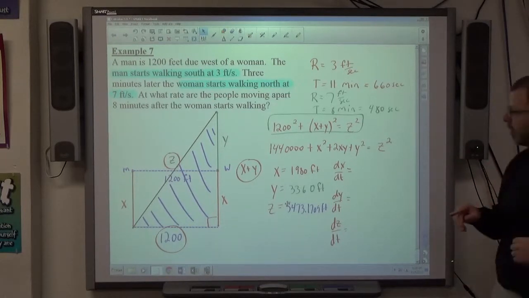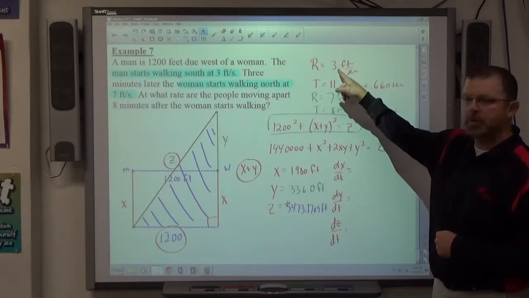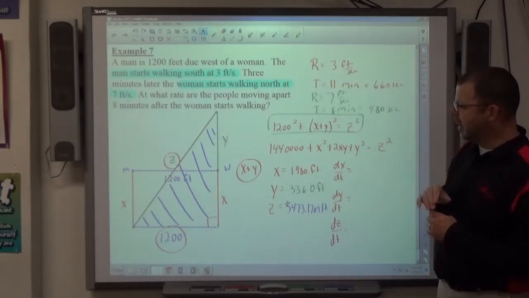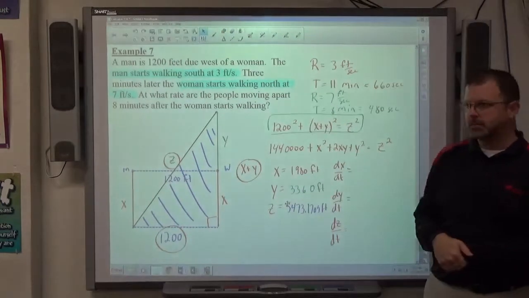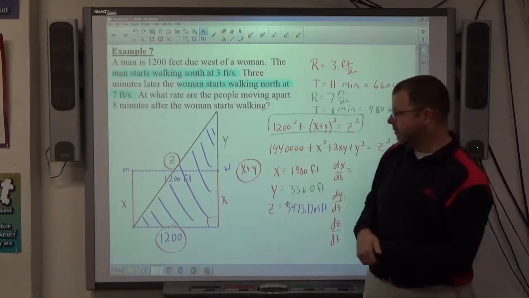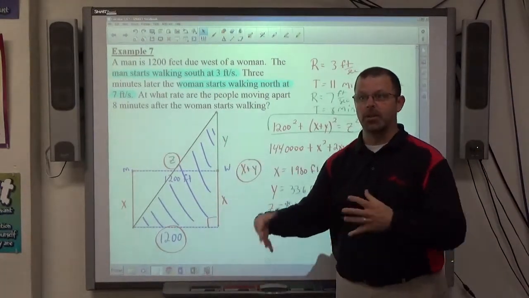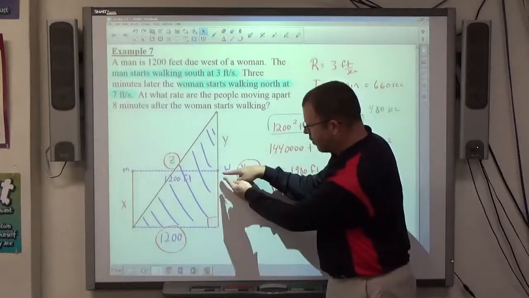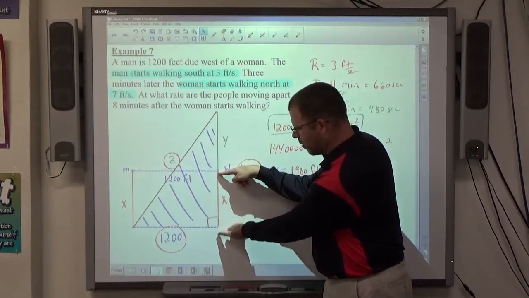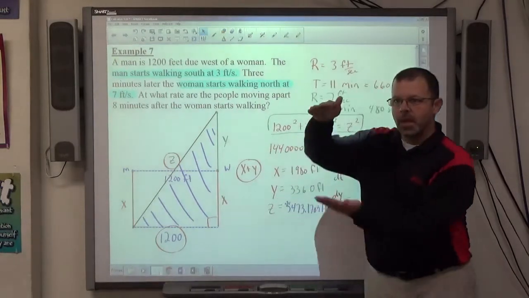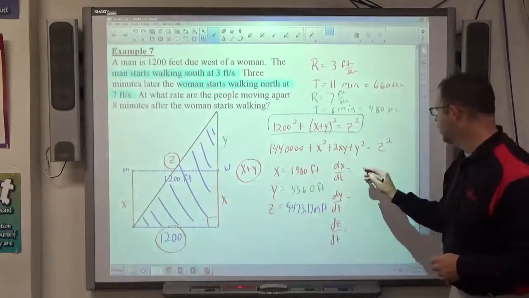So let's start with dx over dt. dx over dt is the speed of the man, which is 3 feet per second, right? Negative? Is his dimension getting bigger or smaller as he walks that way? It's getting bigger, right? He's walking away from the woman, right? So from here, he's going in a negative direction. That's what you might be thinking. But what you're going to ask yourself is as he's walking, does this side get smaller or bigger? That's how you make that decision. So x, as he walks, is getting bigger. That makes his rate positive 3 feet per second.